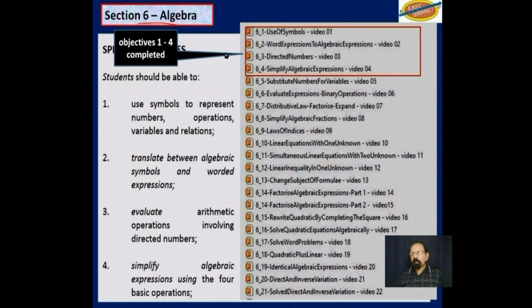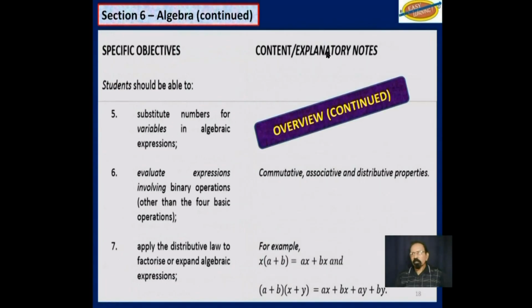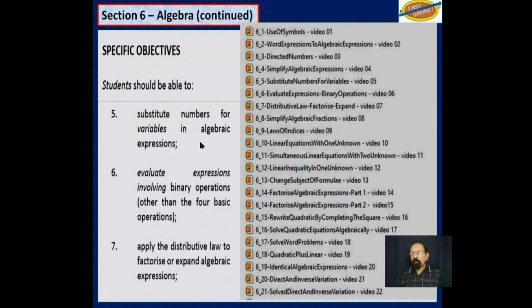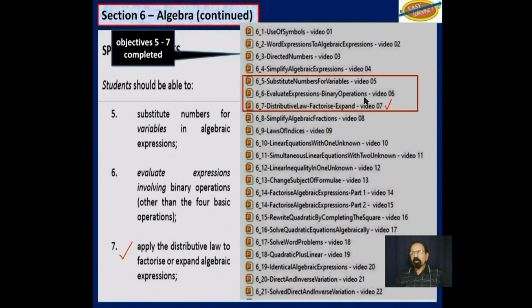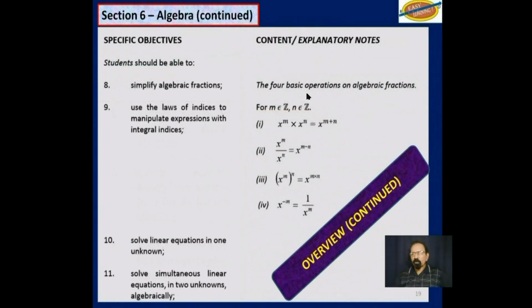Overview, Algebra 6. We have completed these 4 objectives in these 4 videos. Continuing with the overview, we have completed these 3 more objectives in these 3 videos, 5 to 7. More overview.